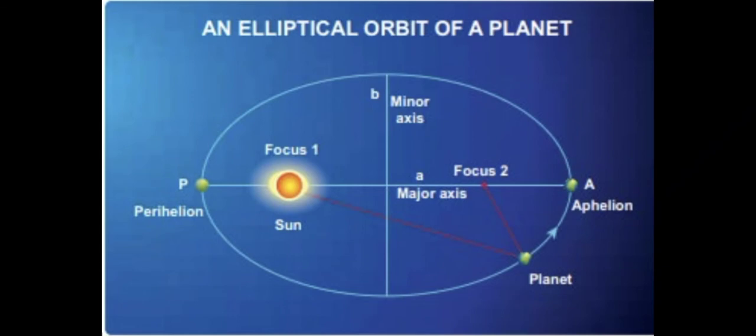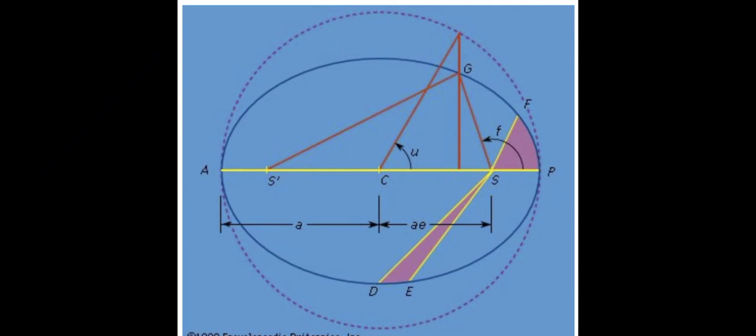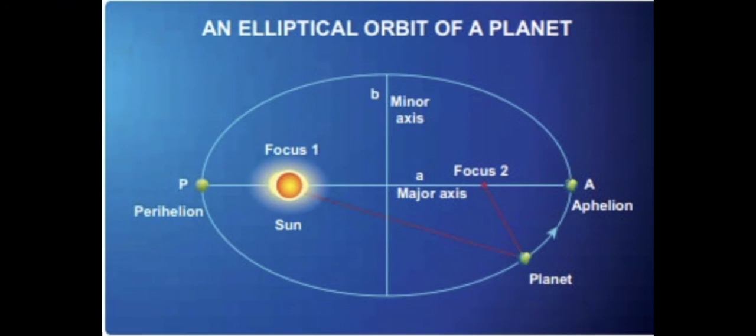Once again, I will read this definition. The force is directly proportional to the product of the masses of the two objects, and inversely proportional to the square of the distance between them.